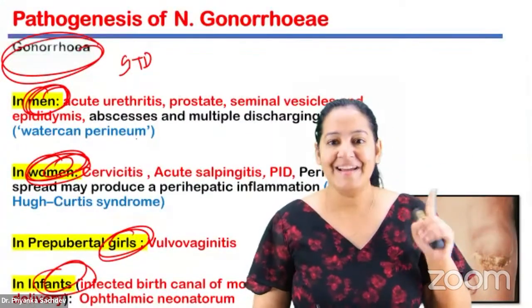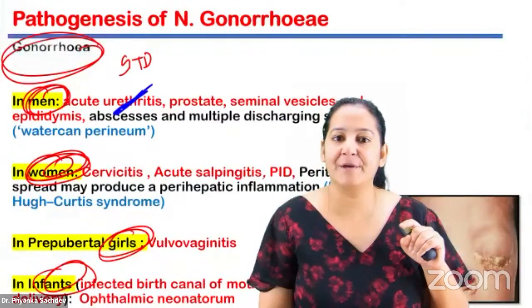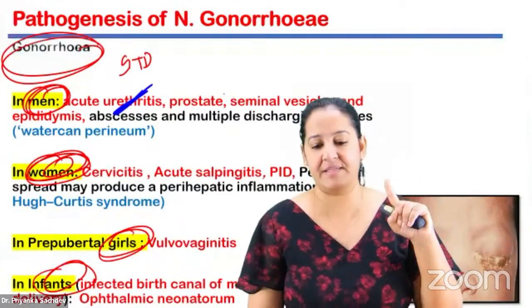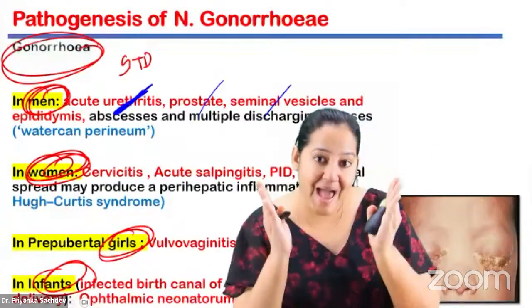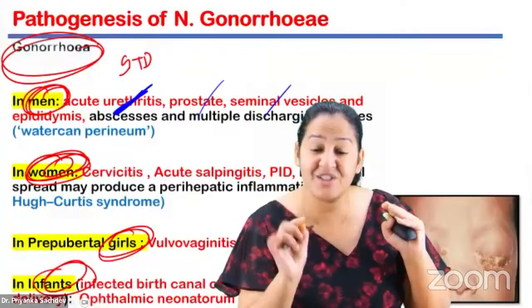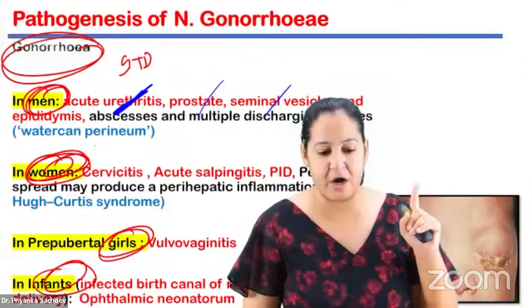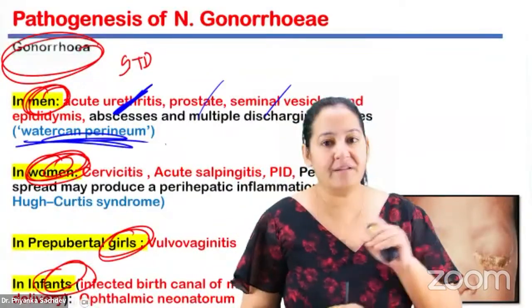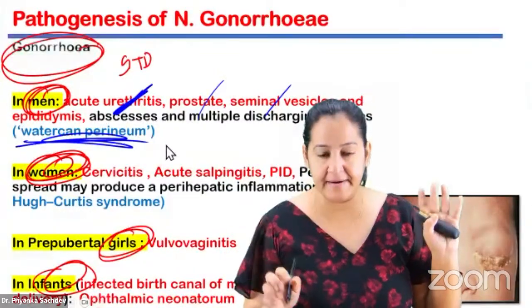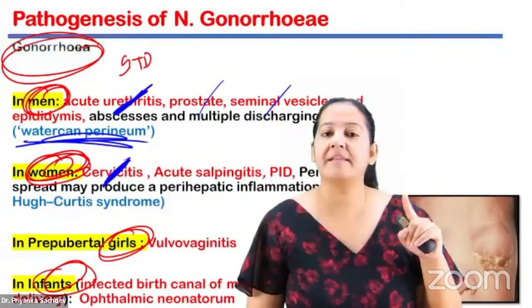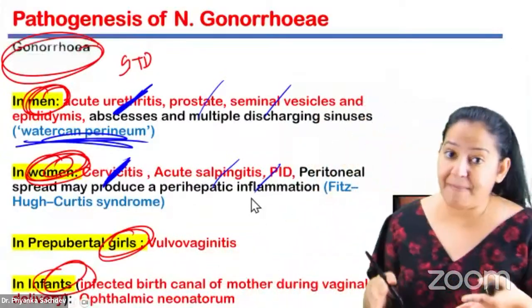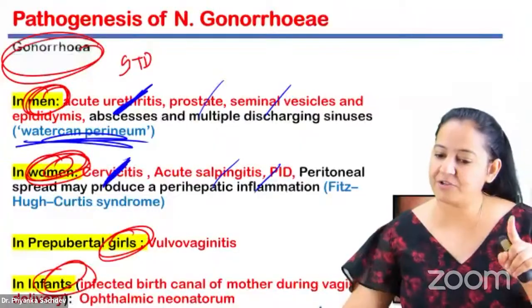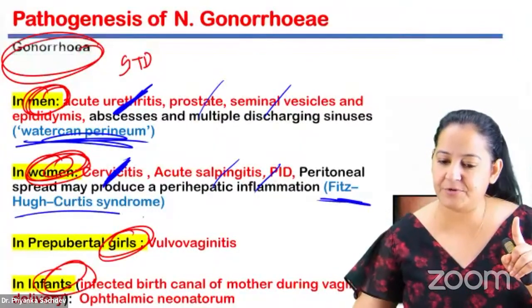In men, the first symptom is urethritis. It typically starts with urethritis. After that, multiple other organs are involved, prostate. Finally, around the penis of the male, multiple small pus discharging sinuses are there. The pus is coming out. It is known as watering can perineum, the last stage, the complications. In women, it starts with cervicitis. Then fallopian tube, PID, multiple other organs are involved. Finally, multiple fibrotic bands are formed in the peritoneum. The last complication is known as Fitz-Hugh-Curtis syndrome.